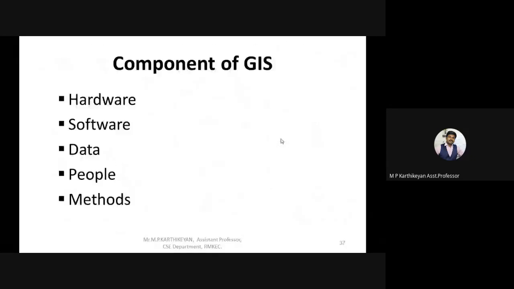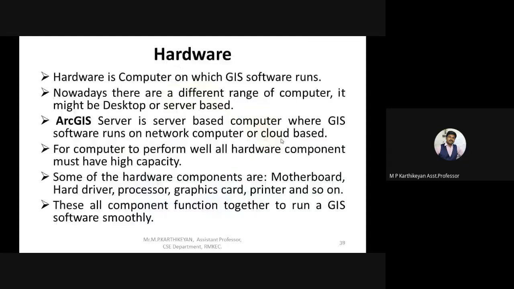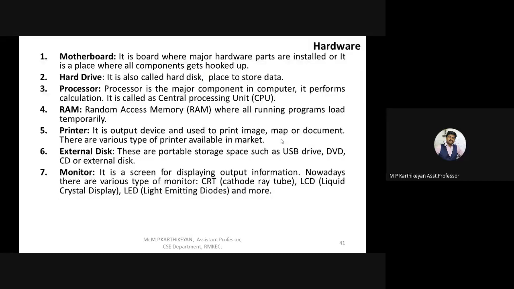And then we move on to the third category, the third concept: the components of GIS. It has 5 components: hardware, software, data, people, and method. And we all know that everybody in this meeting is a component of GIS who comes under the people category, correct? So hardware is nothing but the hardware needed to run the software. These are the hardware: motherboard, hard drive, RAM, printer, external disk for storage, and then monitor for display. These are the hardware needed.